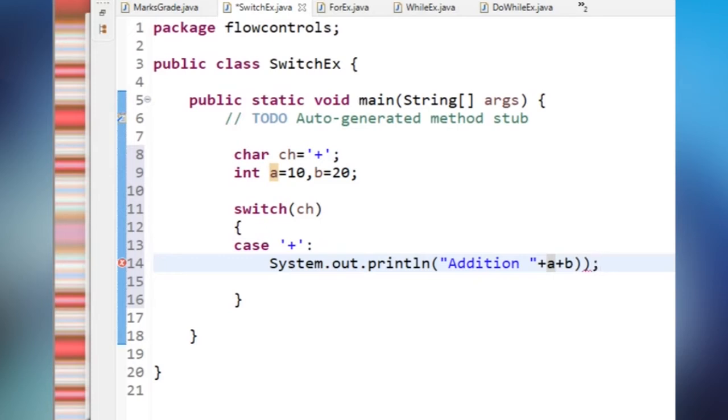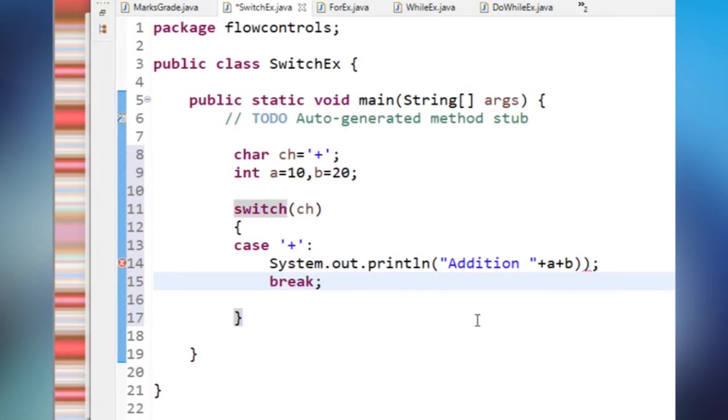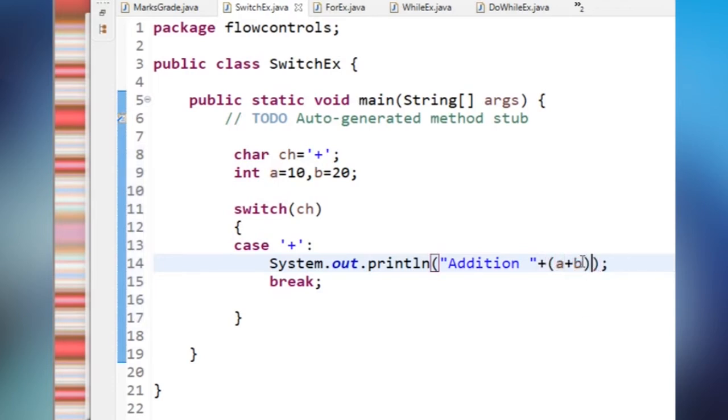So end of the statement. Here the trick: give the braces here, otherwise it won't get the correct output.